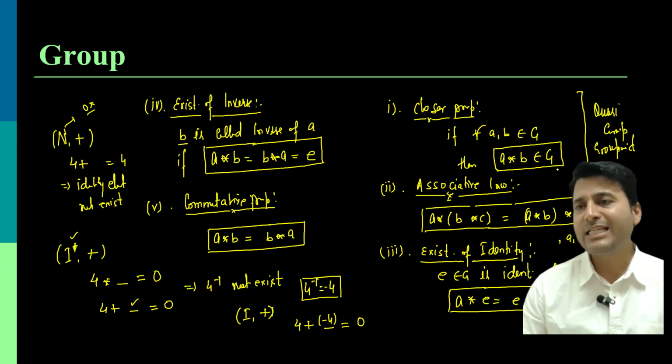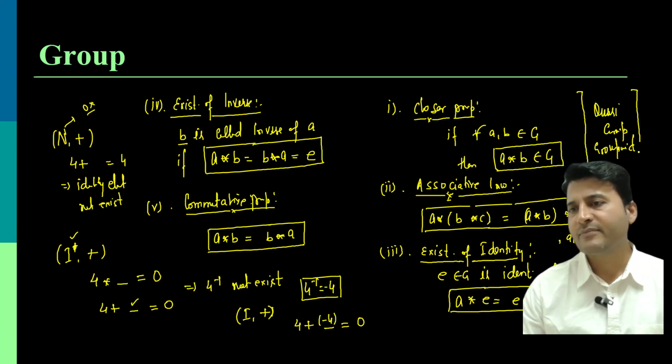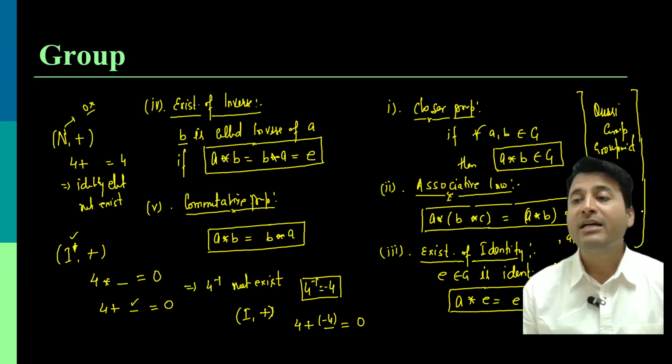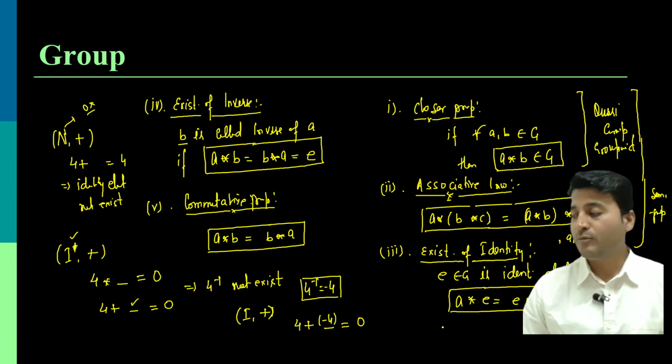If a structure is satisfying the first two properties, that means it is closed as well as associative, we call that structure a semi-group.